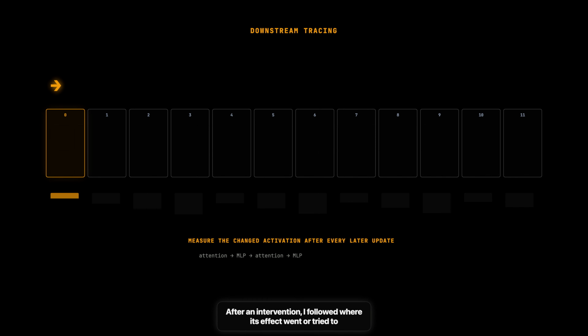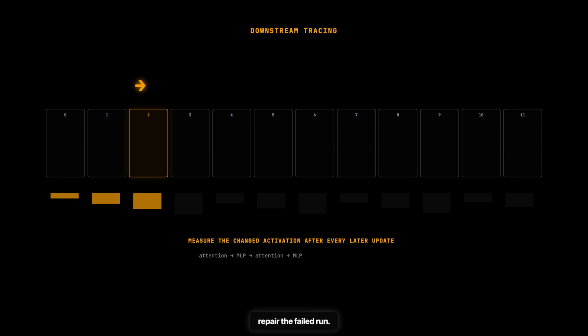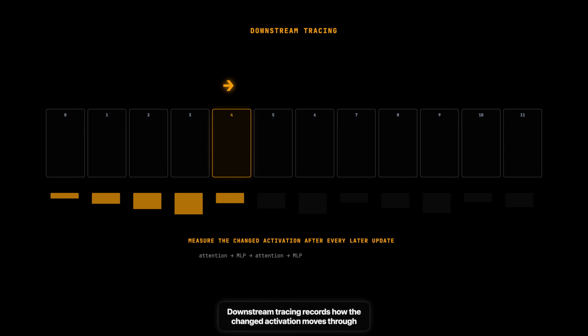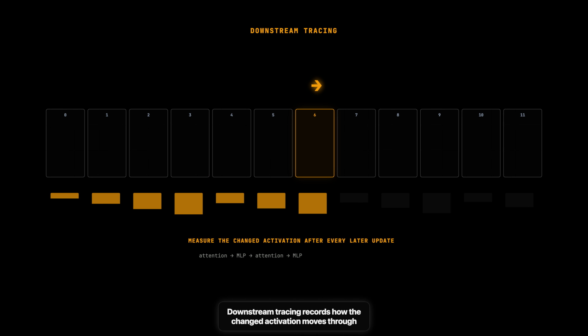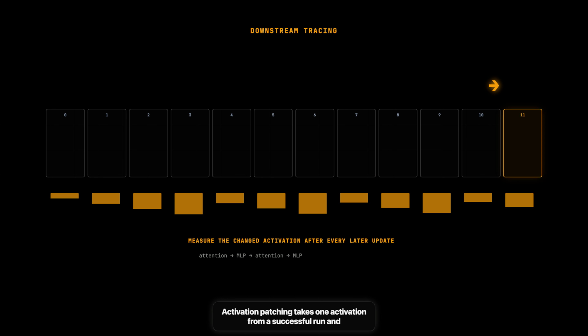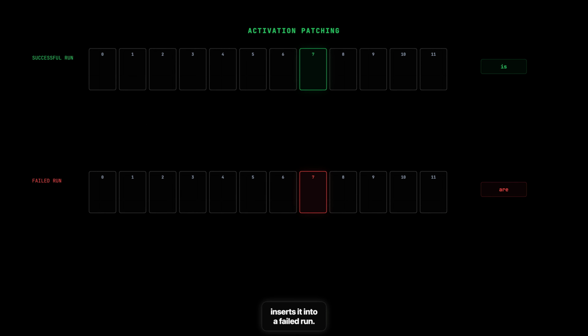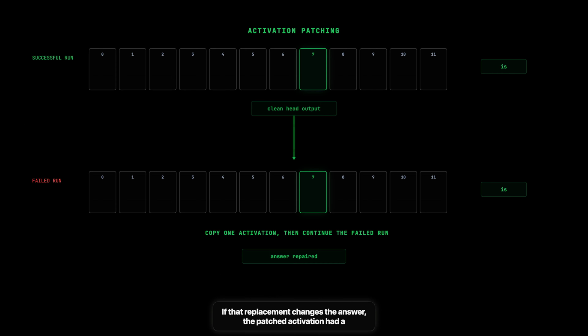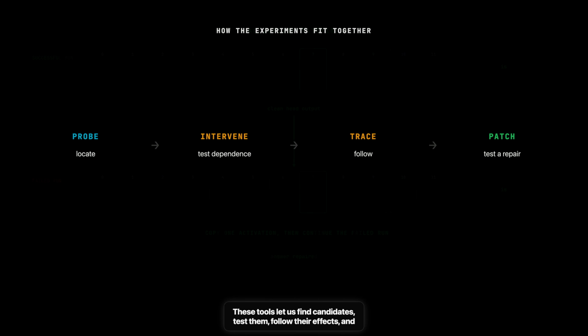After an intervention, I followed where its effect went or tried to repair the failed run. Downstream tracing records how the changed activation moves through later attention and MLP blocks. Activation patching takes one activation from a successful run and inserts it into a failed run. If that replacement changes the answer, the patched activation had a causal effect in that run. These tools let us find candidates, test them, follow their effects, and try a repair. Now that we have a feel for them, let's use them on a simple prompt.